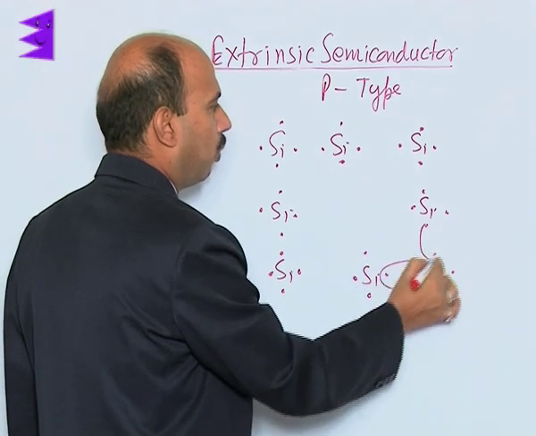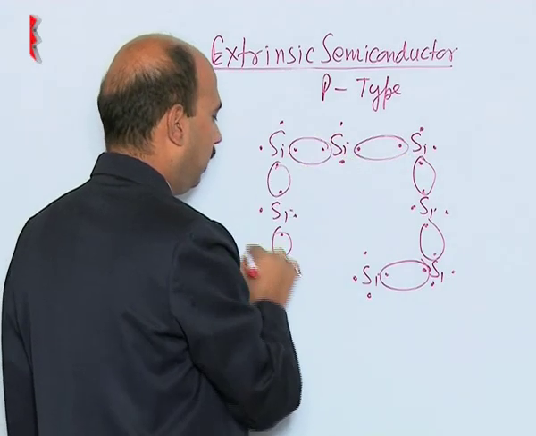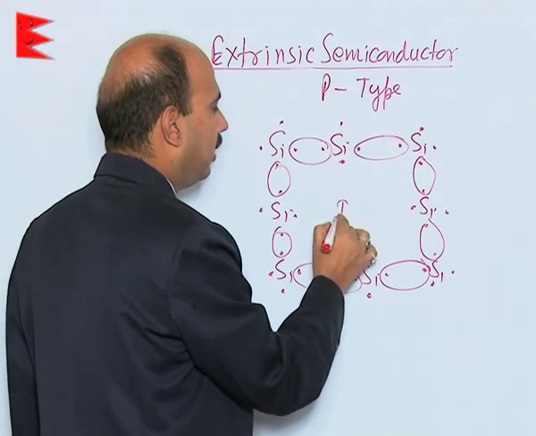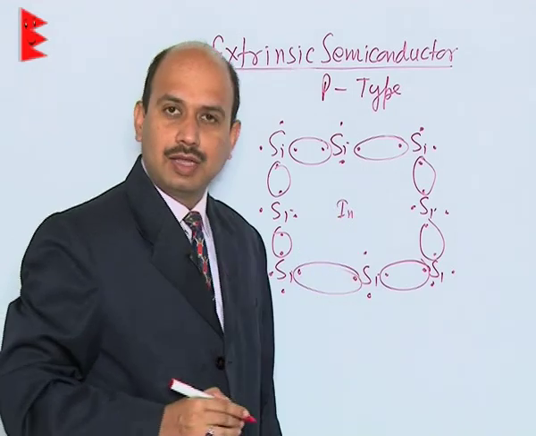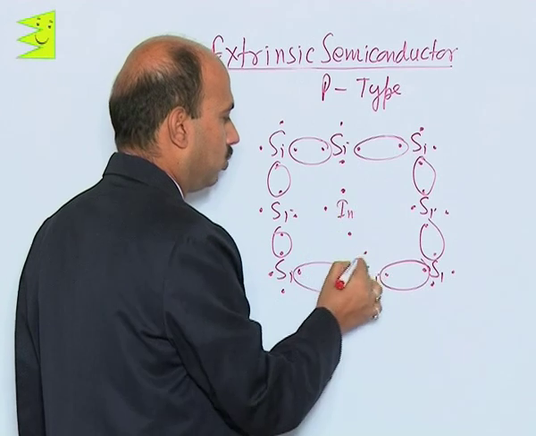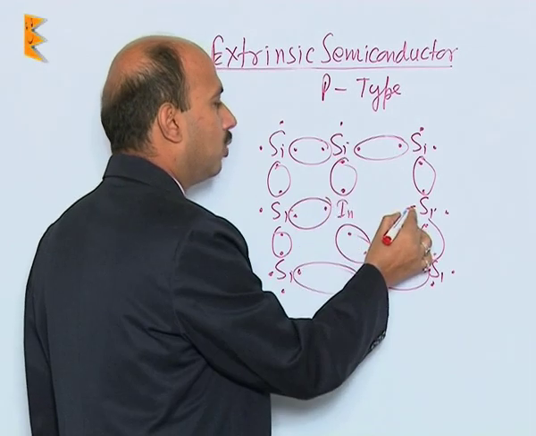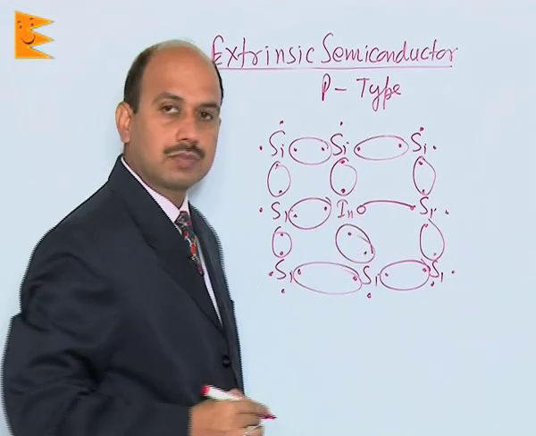These are the covalent bonds formed here. Now if you add a trivalent element like indium, which has 3 valence electrons, this will form a bond here, this here, this here. This one is unbonded here.